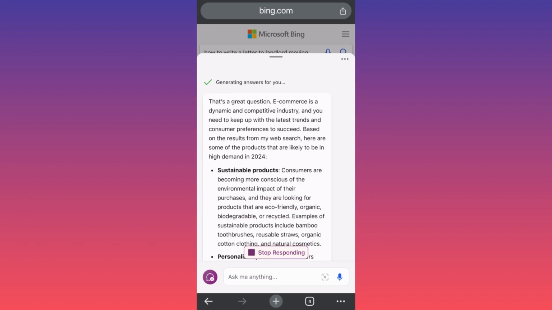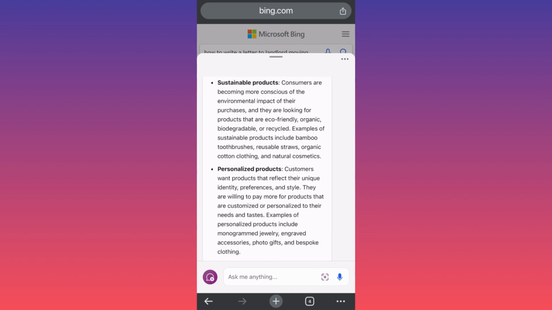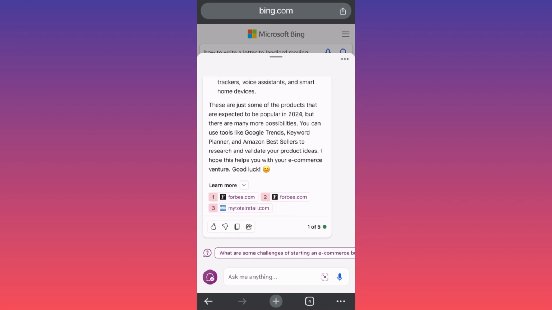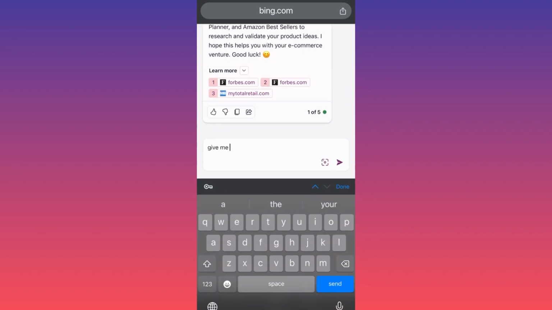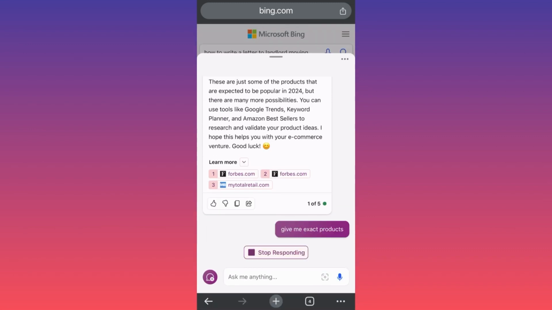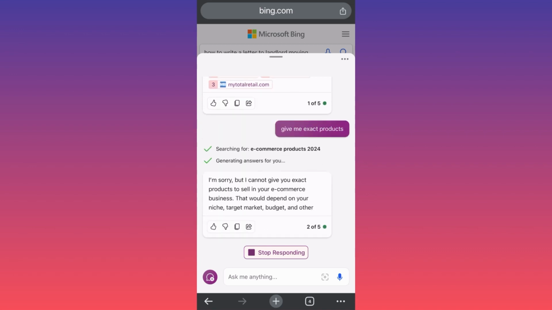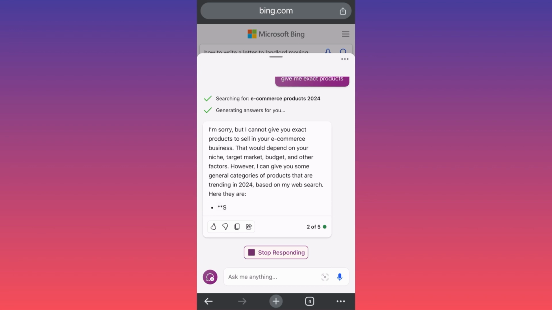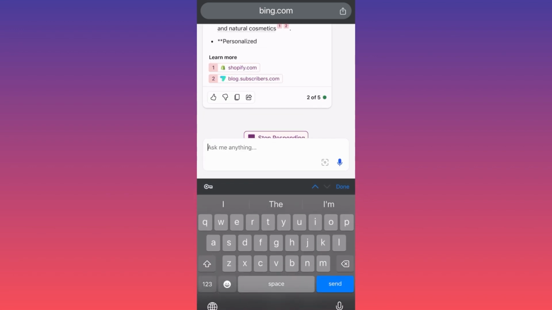That's a great question. E-commerce, dynamic, competitive, blah blah blah. Sustainable products, consumers are becoming more. That's not what I'm looking for. Give me exact products. You see, that's not good.